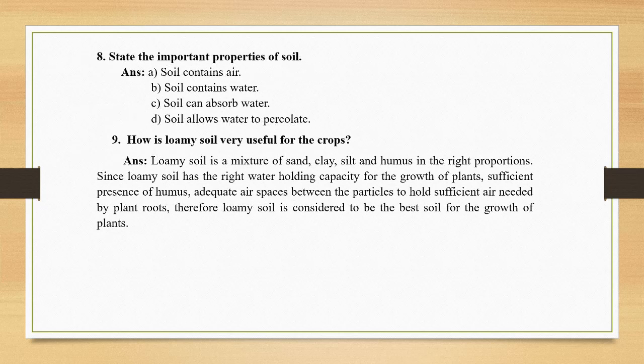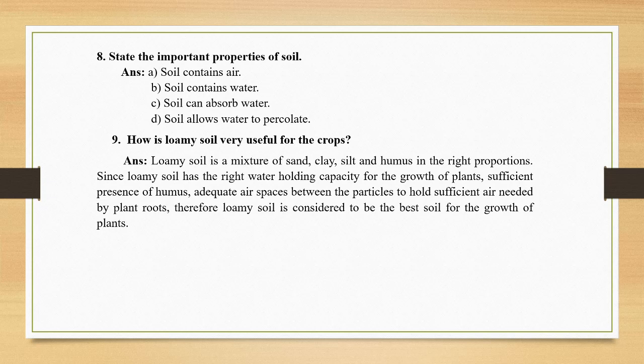Next is, state the important properties of soil. What are the important properties of soil? First one, soil contains air. Air is present between the soil particles, so we can say the soil particles contain air.